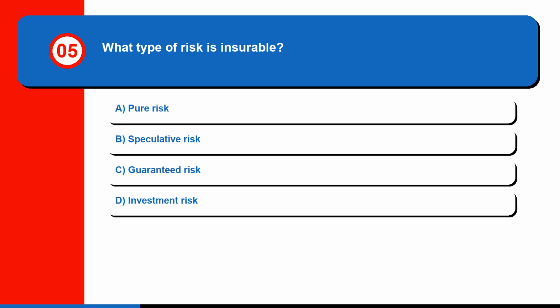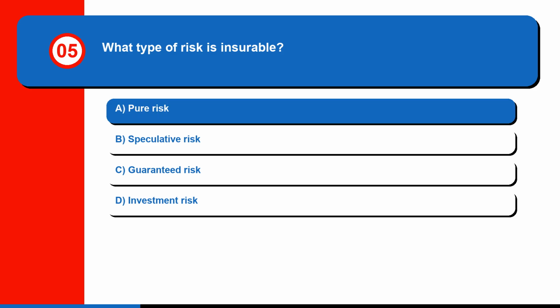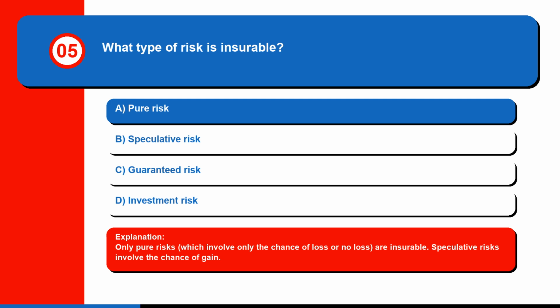Question 5. What type of risk is insurable? A. Pure risk. B. Speculative risk. C. Guaranteed risk. Or D. Investment risk. The correct answer is A. Pure risk. Only pure risks, which involve only the chance of loss or no loss, are insurable. Speculative risks involve the chance of gain.